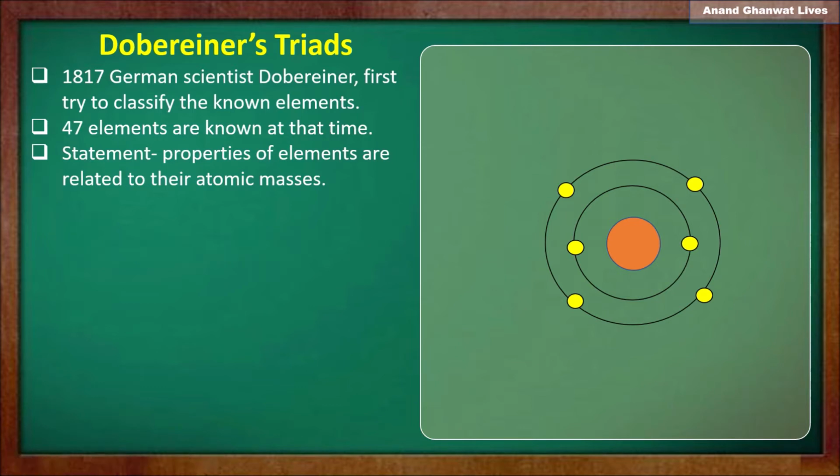Let us understand what is atomic mass. Atomic mass of any element is equal to the number of protons plus the number of neutrons. So in this carbon atom, the number of protons is 6 and the number of neutrons is 6. Therefore atomic mass of carbon is 12. So atomic number of carbon is 6 and atomic mass of carbon is 12.